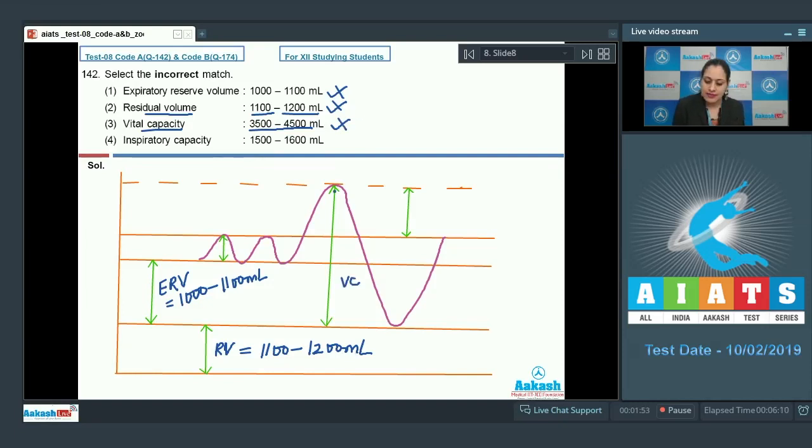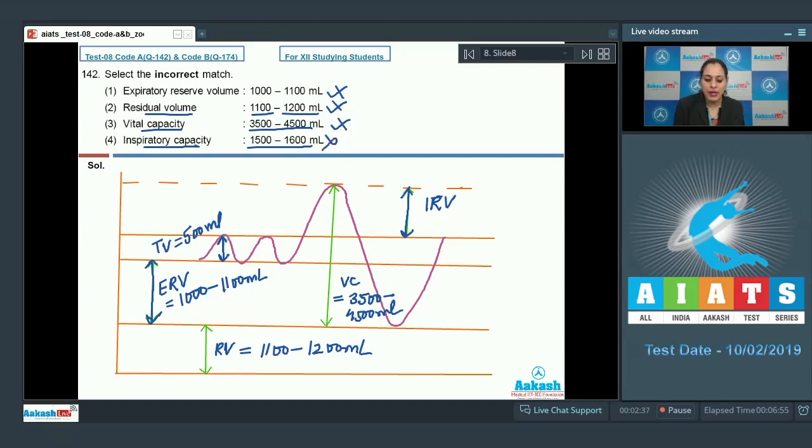Vital capacity is the sum of inspiratory reserve volume, plus tidal volume, which is equivalent to 500 ml, plus expiratory reserve volume, and this vital capacity is equivalent to 3500 to 4500 ml.